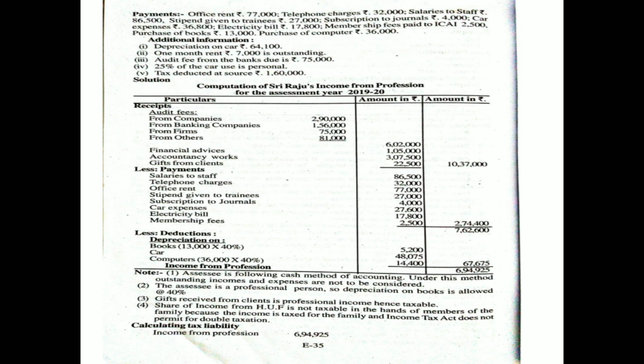These all are the payments, all types of payments.